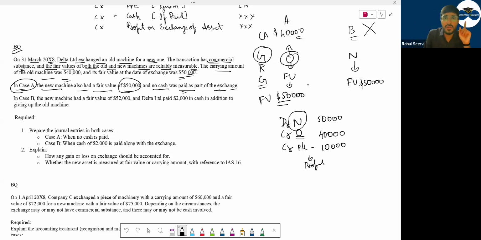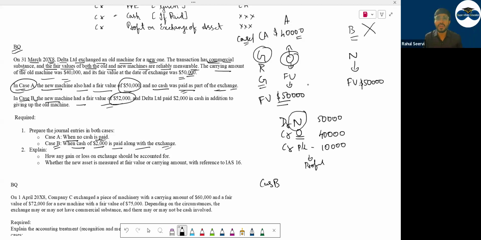Now case 1 is done. We have completed the case 1. Let's read case 2, when cash is paid. Case B, when cash of 2,000 is paid along with the exchange. In case B, the new machine had a fair value of 52,000. They are saying what here? Case 1 done. What is case B?